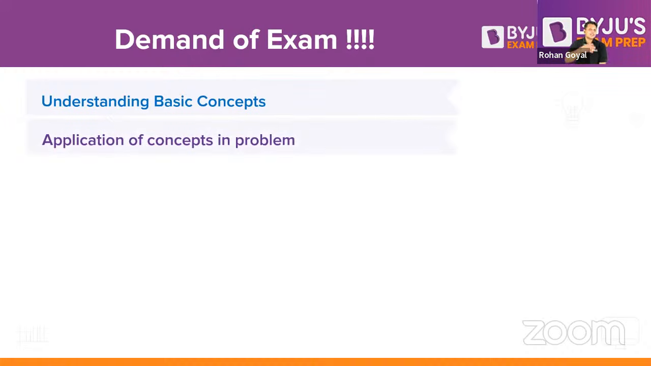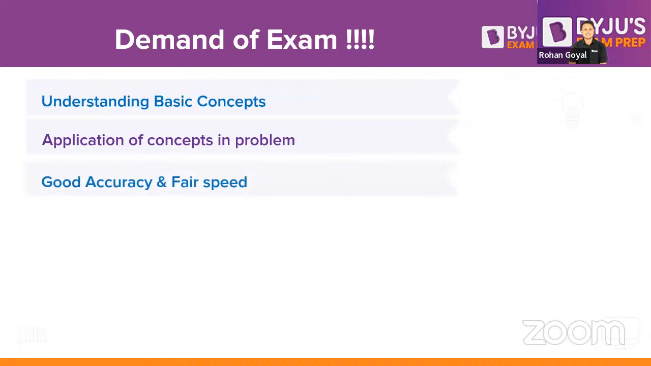Then comes the application of the concept in the problem. It is of no use knowing all the concepts if you have not practiced them. GATE has numerical based questions, so you need to practice as much as you can. You have to apply the concepts which you have learned in the problems.